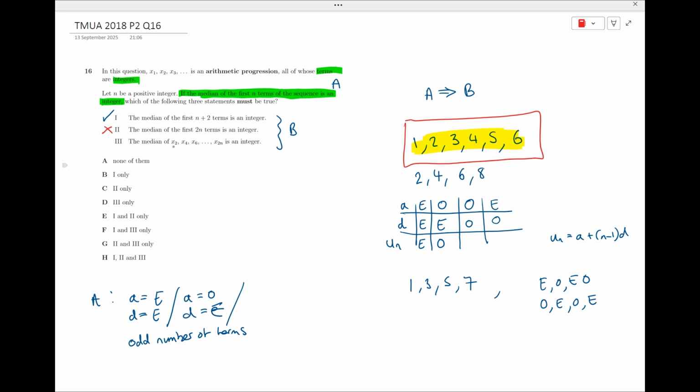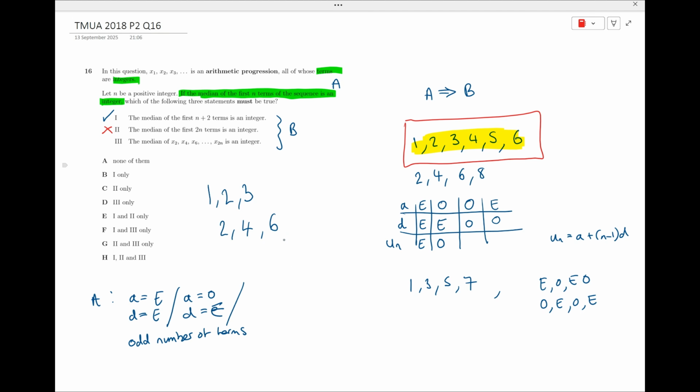Then the next thing is if we take every other term, but we go up until 2n. So say, for example, what this would mean is if we had 1, 2, 3, does that mean that 2, 4, 6 is going to be an integer?